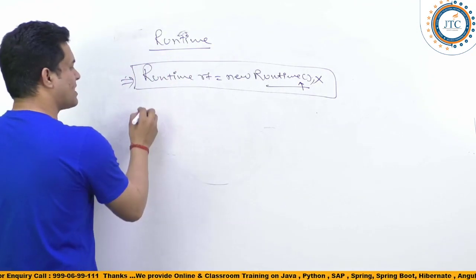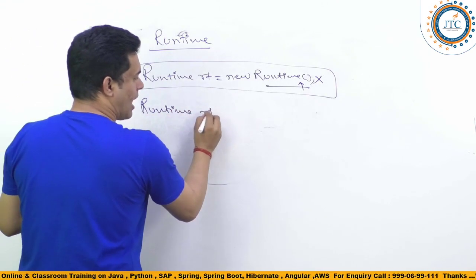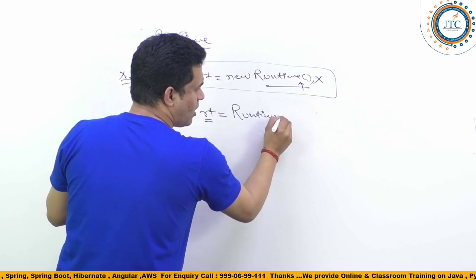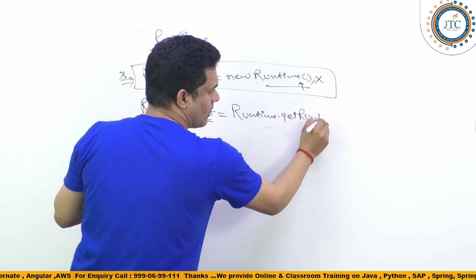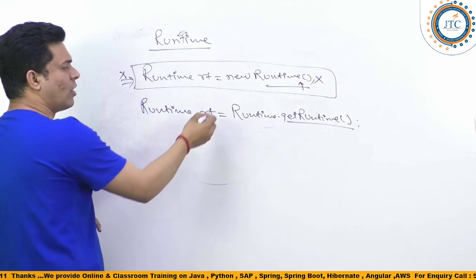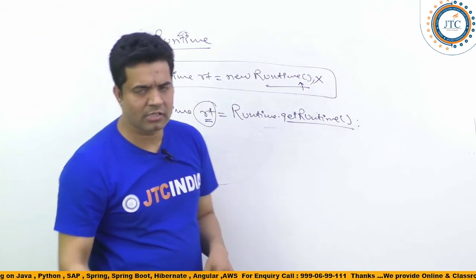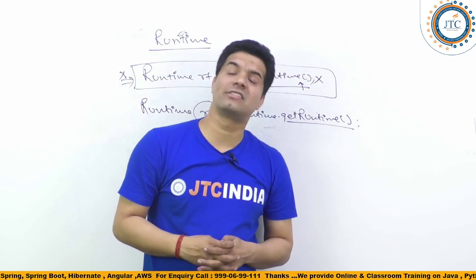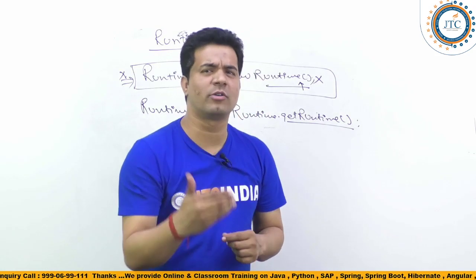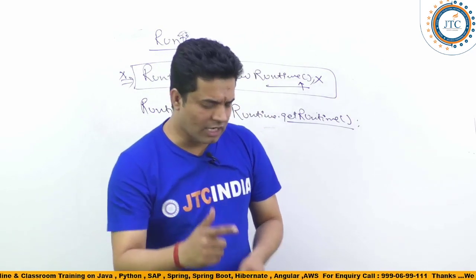Next guys, how will we create the object of the runtime class? We cannot write it like this. So I'll write here Runtime rt, a reference variable, equal to Runtime.getRuntime. There is one getter method which returns one object called Runtime here. So let's look at the API of the runtime class. The runtime class, guys, is very important in many aspects, when you talk about garbage collection, system resources, and many things where it plays an important role. So let's look into that.